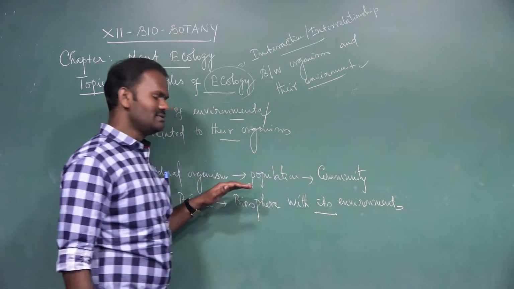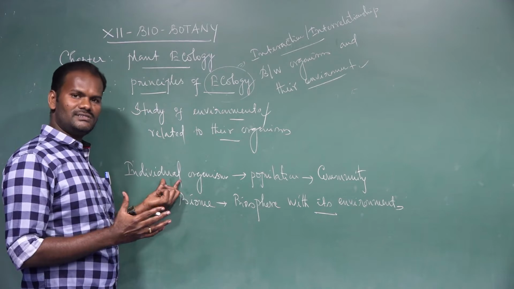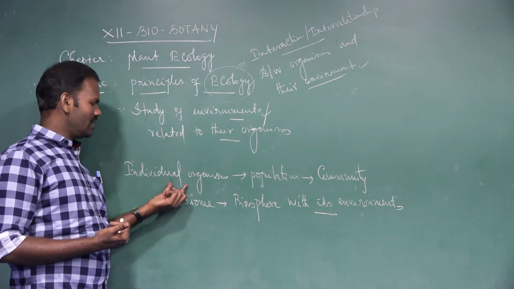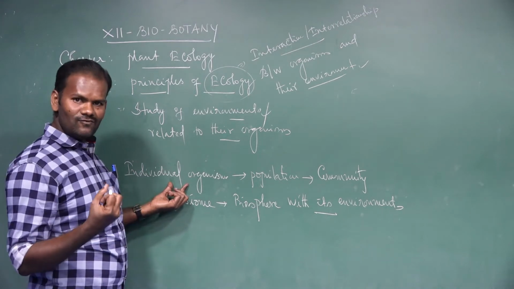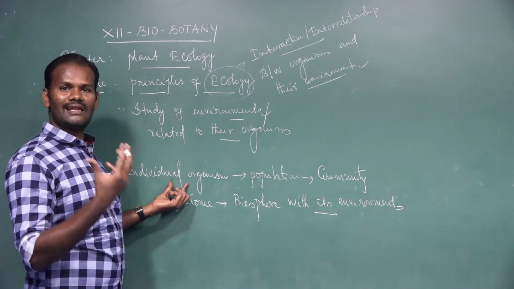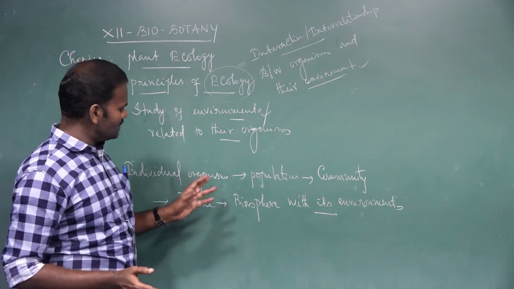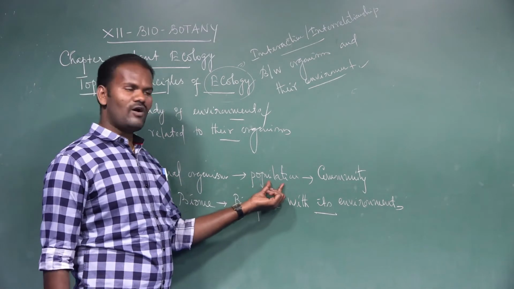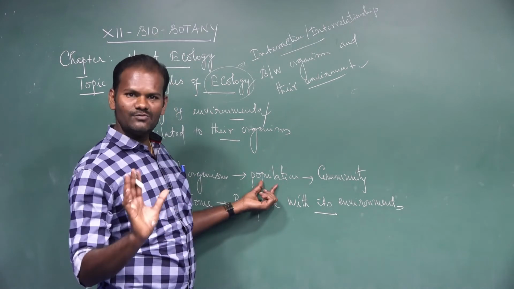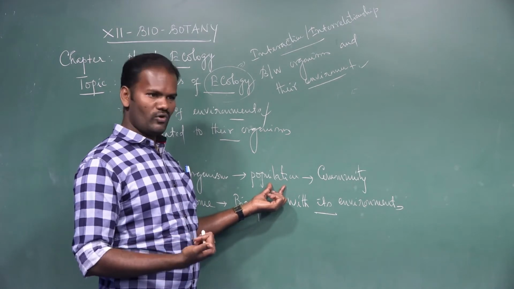The interaction can be easily studied by considering the individual organism. What are the interactions and interrelationships between the individual organism and its surroundings? How do these individual organisms survive in the world, getting food and shelter from their surroundings? How do they utilize abiotic factors such as light and temperature for photosynthesis? In addition to that, a group of organisms together form populations. A population is one or more related individual organisms of the same species. How the populations interact with the local environmental conditions.